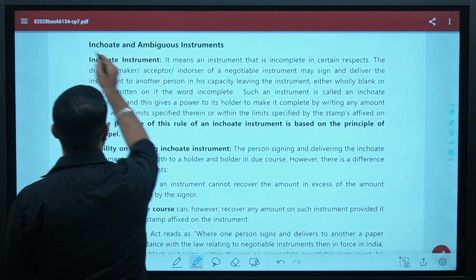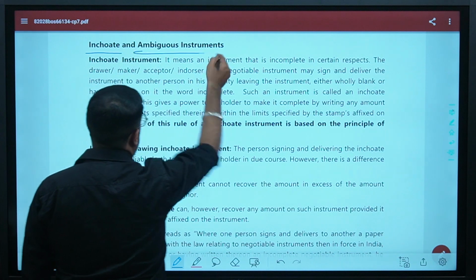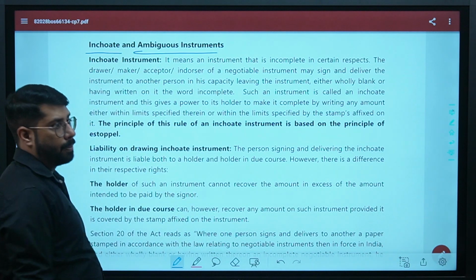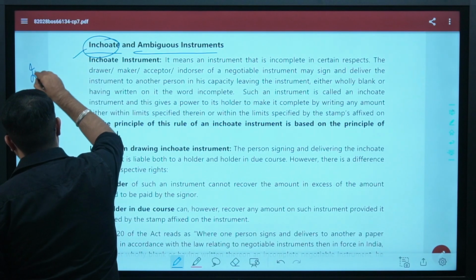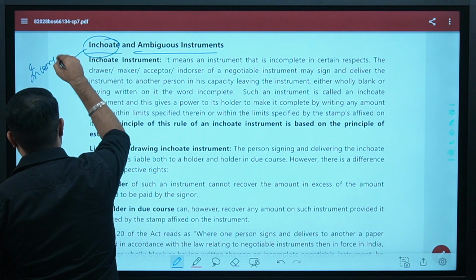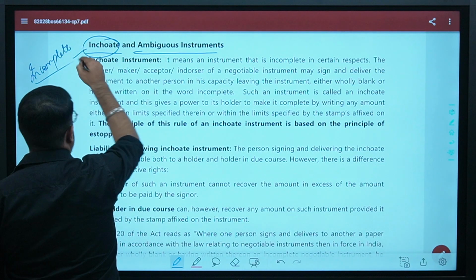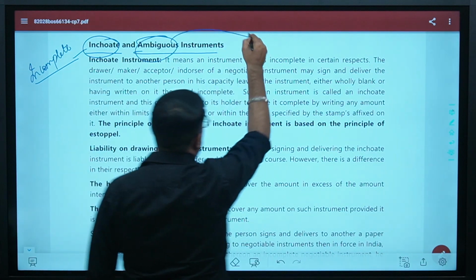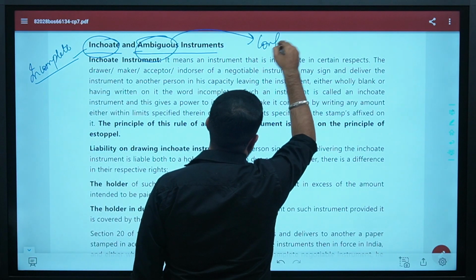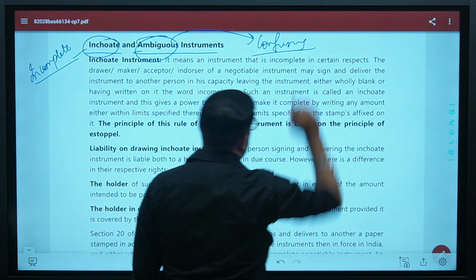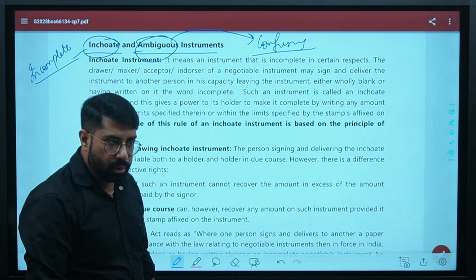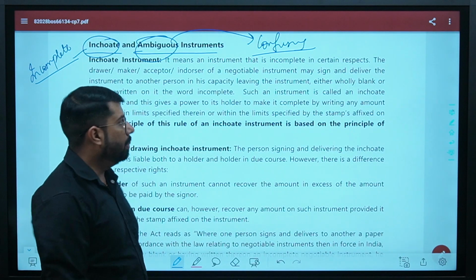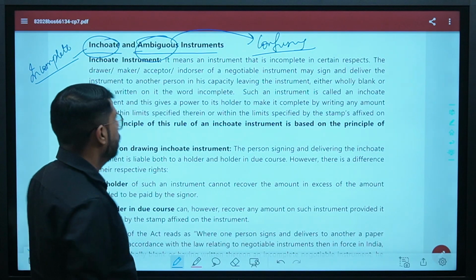Inchoate means incomplete. And ambiguous means confusing. Okay, inchoate means incomplete, ambiguous means confusing. Now let us understand how it works.